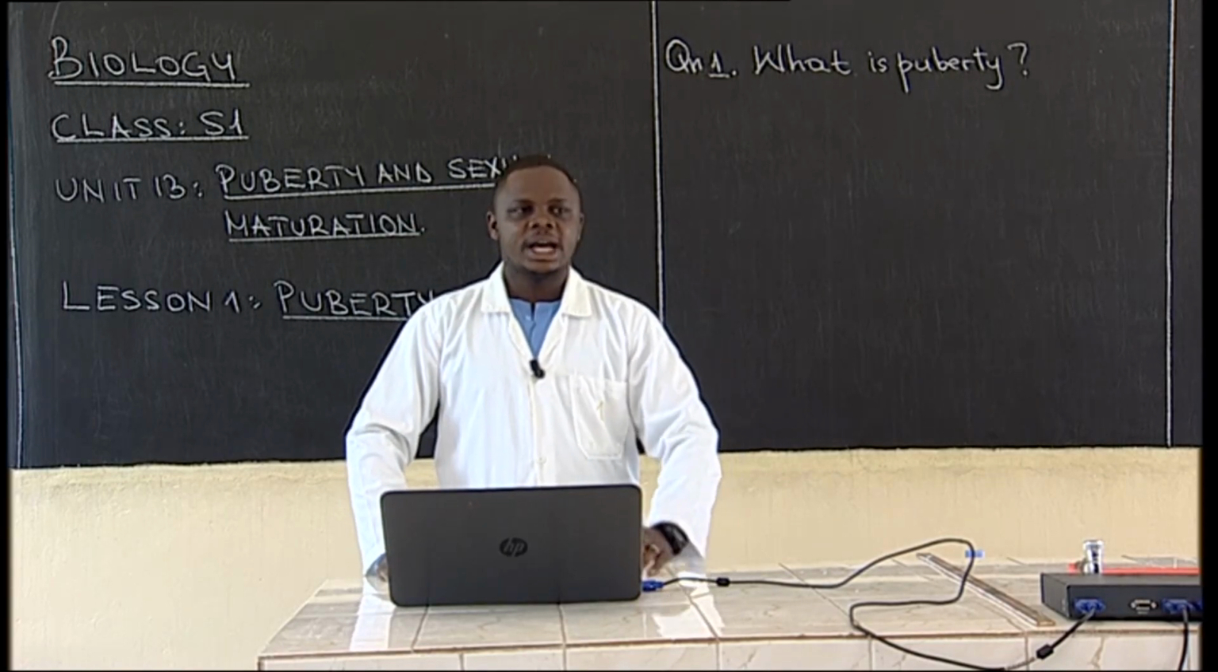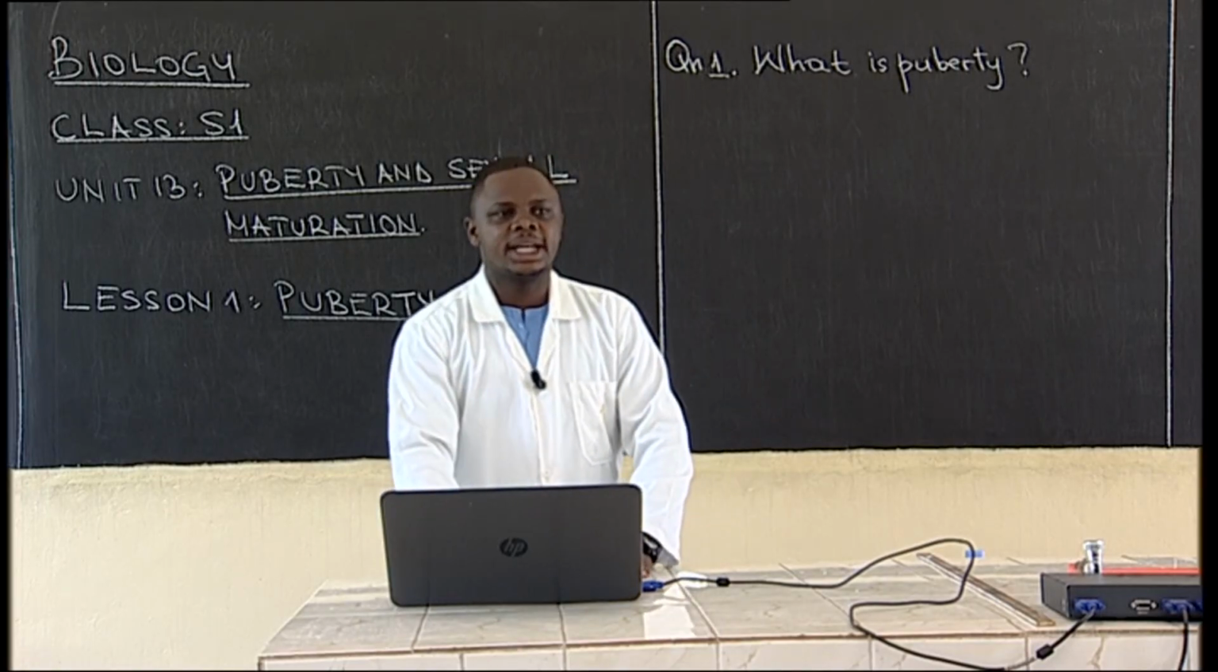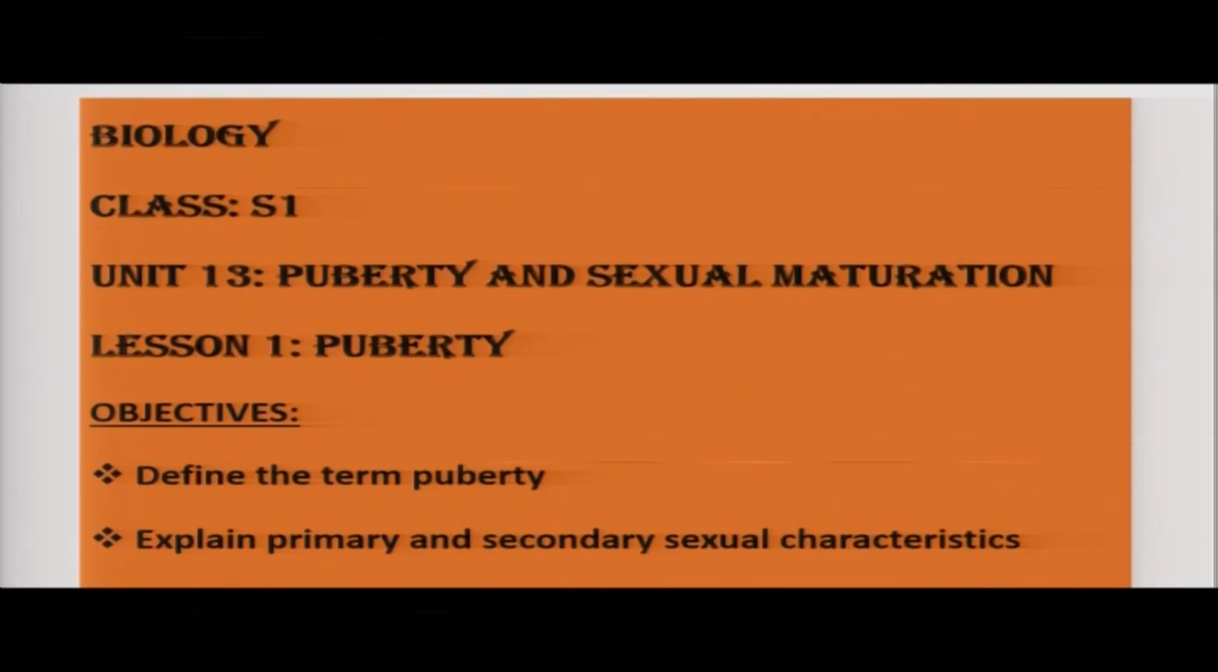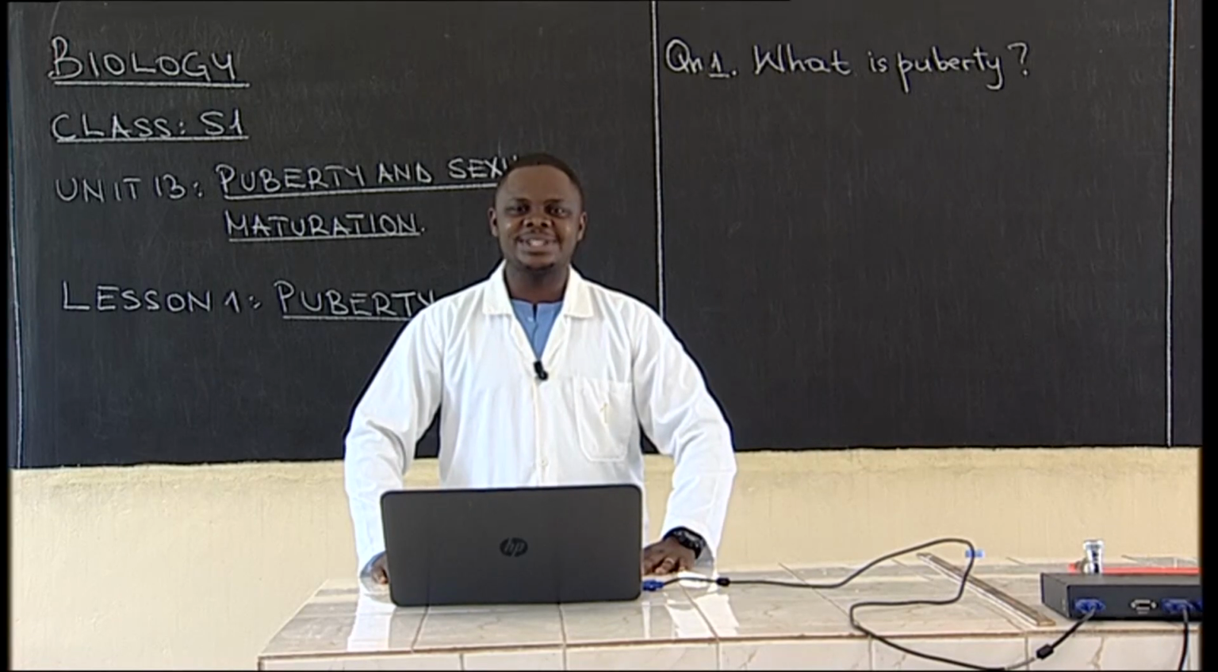Dear students, our lesson is from Unit 13, which is puberty and sexual maturation. The lesson is number 1, the lesson is puberty. Objectives of our lesson are, number 1, to define the term puberty. Number 2, to explain primary and secondary sexual characteristics. Those are the objectives of our lesson.